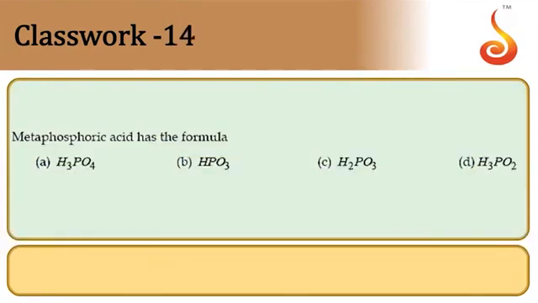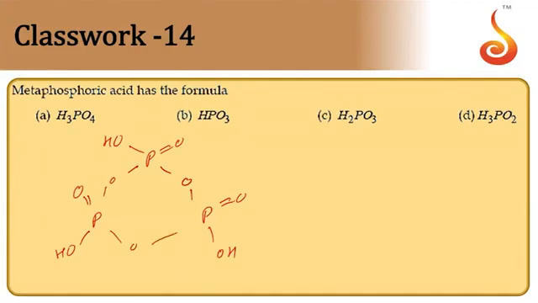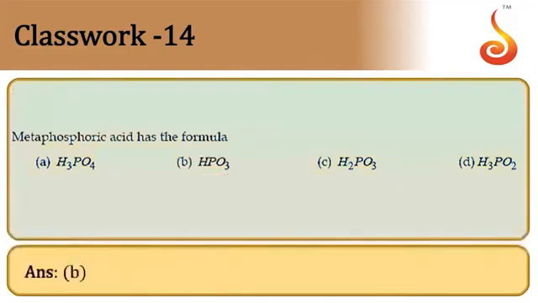The tetraatomic molecule. Then metaphosphoric acid has a formula of HPO3. It's basically a cyclic structure. That is, for example, if you take trimer, so it comes like this. Trimer structure is in this way we have. So it is taken N times formula. So HPO3 is a metaphosphoric acid formula. Option B.